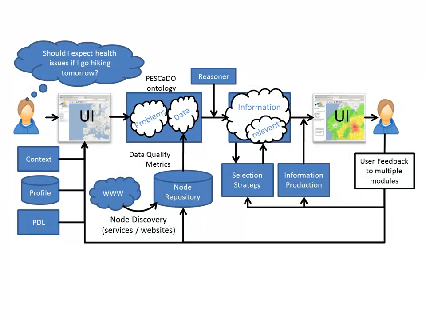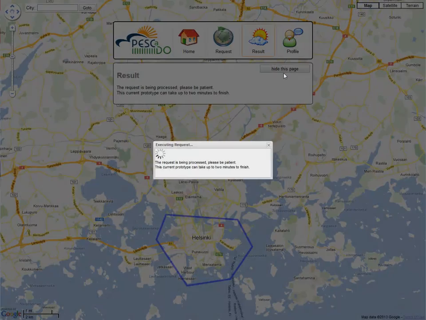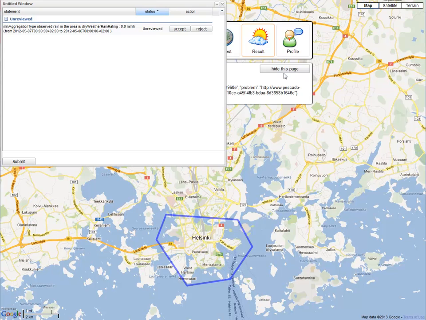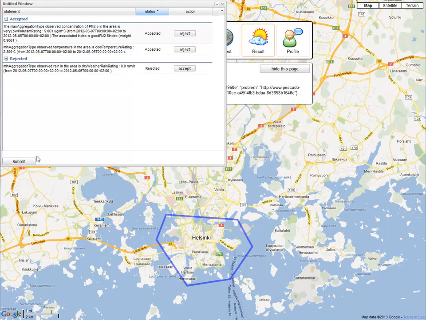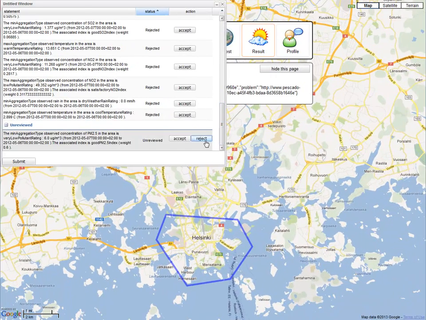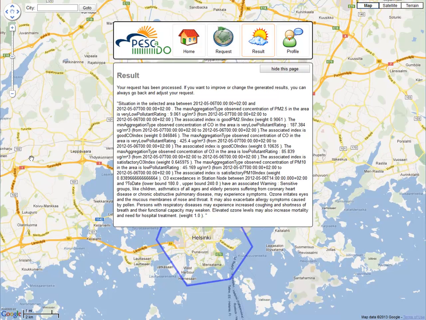On the server side, the workflow proceeds regularly but is interrupted at the step of selecting relevant content from the knowledge base. For this purpose, the system presents individual verbalizations of the knowledge base content that suffice to give the users an idea about the nature of the content units, but are not formulated as fluent as the final result text. Then, the users can accept or reject each content unit and submit their feedback to the system, where the remaining content units are re-ranked according to this feedback before presenting the next most important unit. After enough units have been reviewed, the system proceeds with the execution of the workflow and presents the final answer as usual.